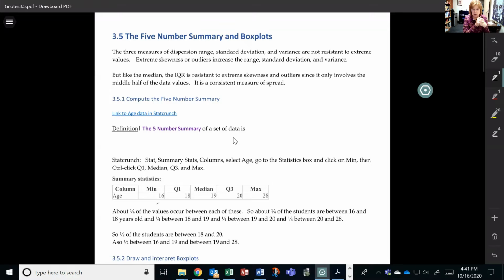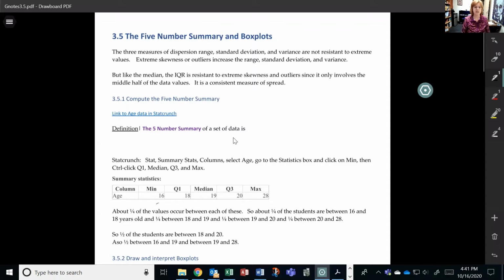The mean, we said, was influenced by outliers. When we calculate the mean, we use every single data point. So we say this one plus this one plus this one. If we have an extremely high data point, we are adding that in and then dividing by n. And so the mean is influenced by that.